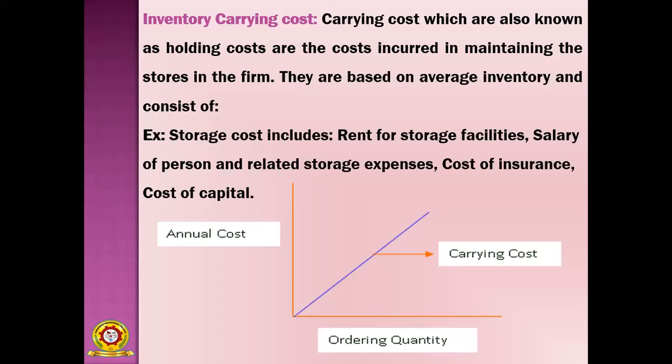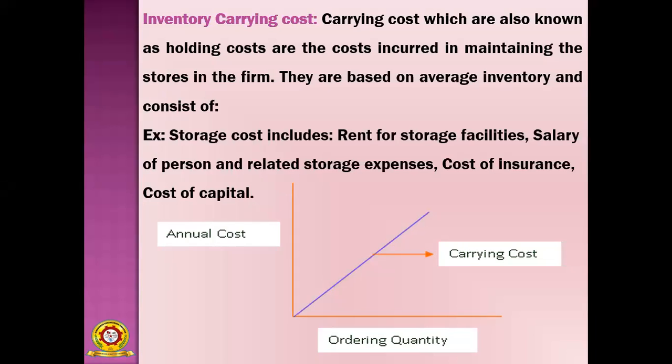For example, storage cost includes rent for storage facilities. The raw material is stored in a godown, so you have to pay the rent for that godown, and the salary of the person and other storage expenses. For security purposes, we have to appoint a security guard for our stores or godown, so you have to pay the salary for that person.